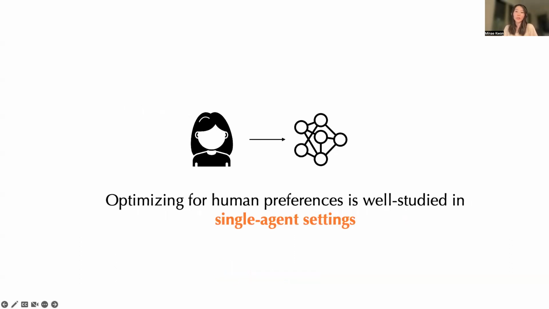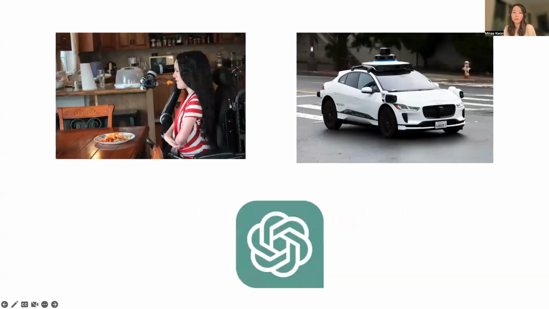So there's been a lot of prior work that looks at how we can learn human preferences and then design policies that optimize for those preferences in single agent settings. Examples include learning human rewards using inverse reinforcement learning or active preference learning, or directly imitating desirable human behavior via imitation learning methods. In practice, these methods have been used quite successfully to teach robots how we'd like to be fed, or teach cars how aggressively we'd like them to drive for us. And probably the most successful and famous use case is ChatGPT, where it was trained to generate text based on human preference feedback.